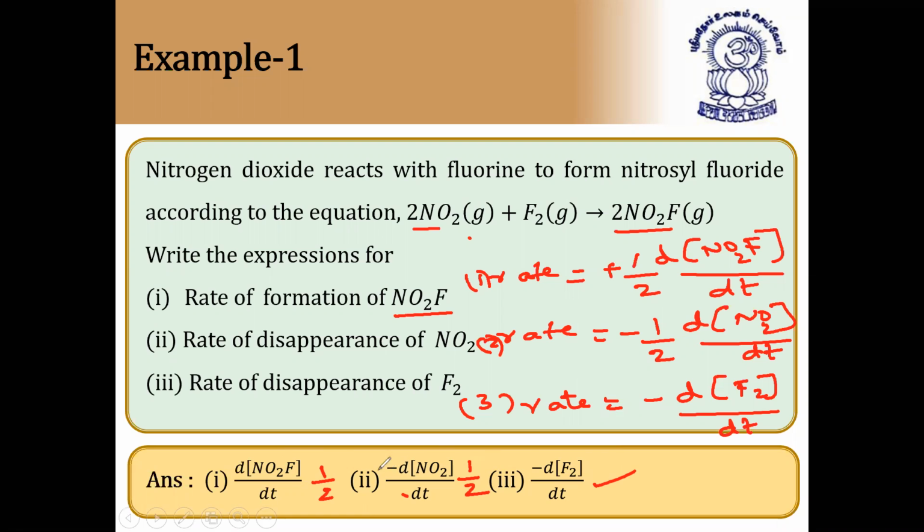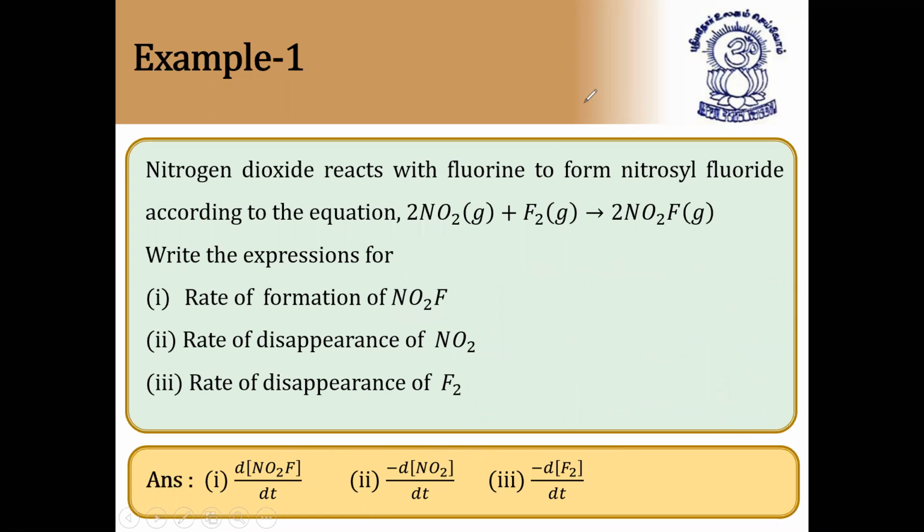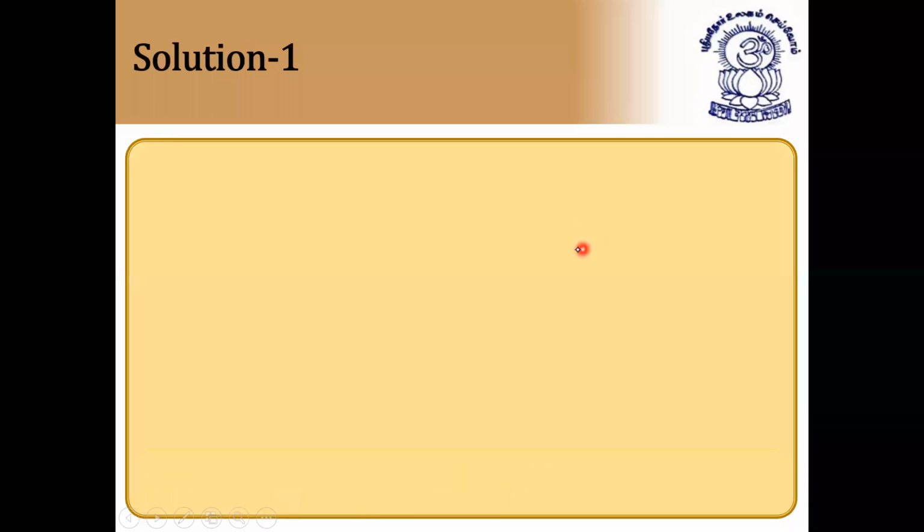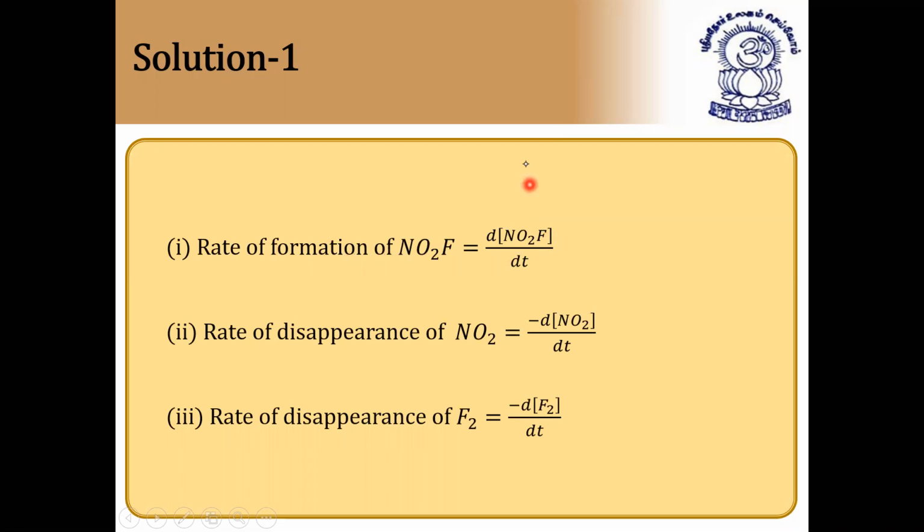So in this way you have to write rate equation, rate for a given reaction. So rate of formation, rate of disappearance. I hope it is clear now. Let us see next question. So rate of formation, here they have written wrong. 1 by 2 plus we have to keep here, and for this minus anyway it is correct, but this is also 1 by 2 because NO2 is 2 moles and NO2F also 2 moles, and for this 1 mole this is correct.